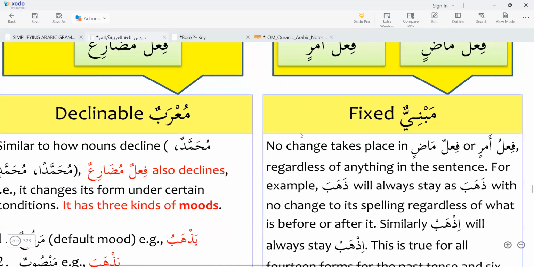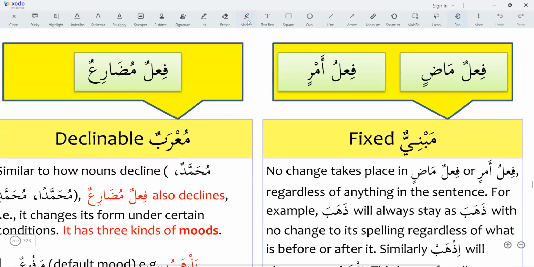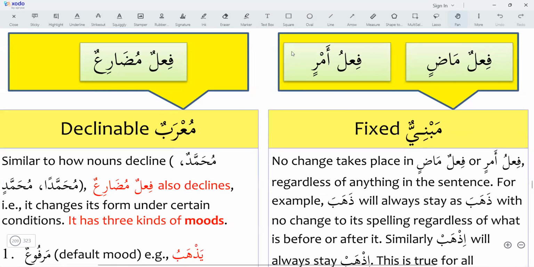About the fi'l madi: no change takes place in fi'l madi and fi'l amr. The verb doesn't take any change. Both fi'l madi and fi'l amr are fixed. We can say they are mabni.